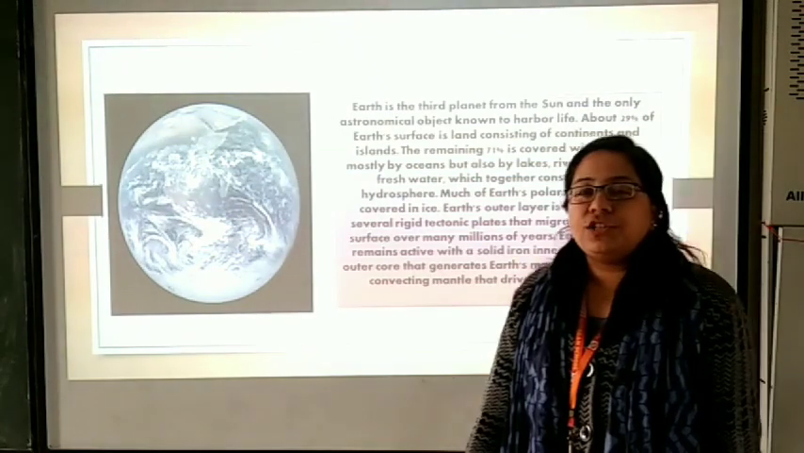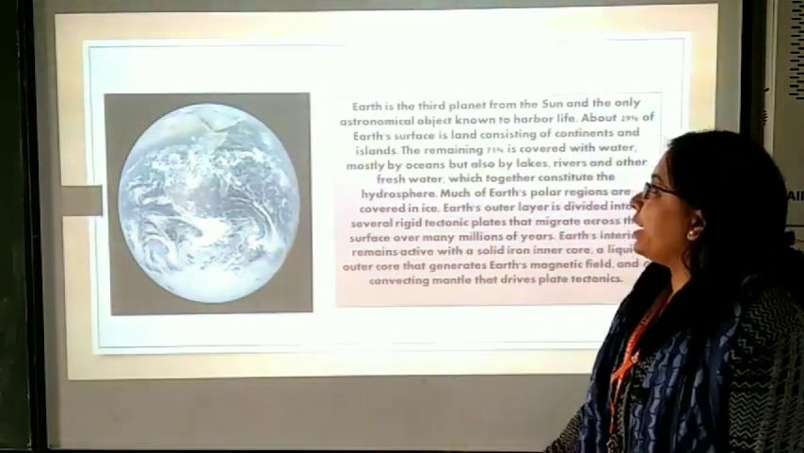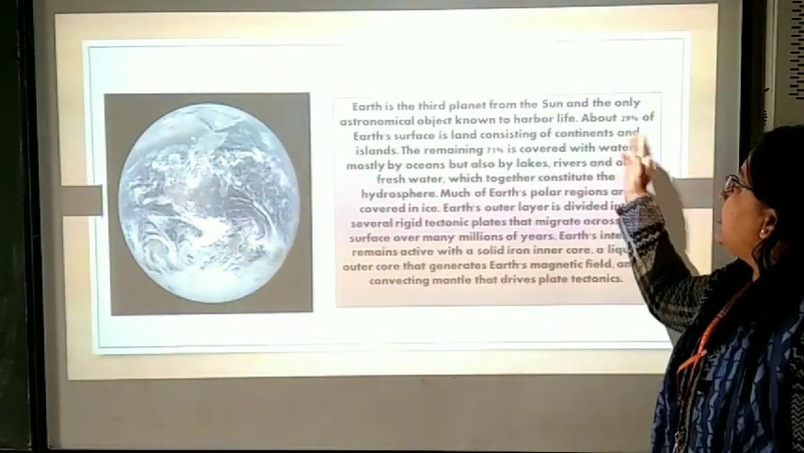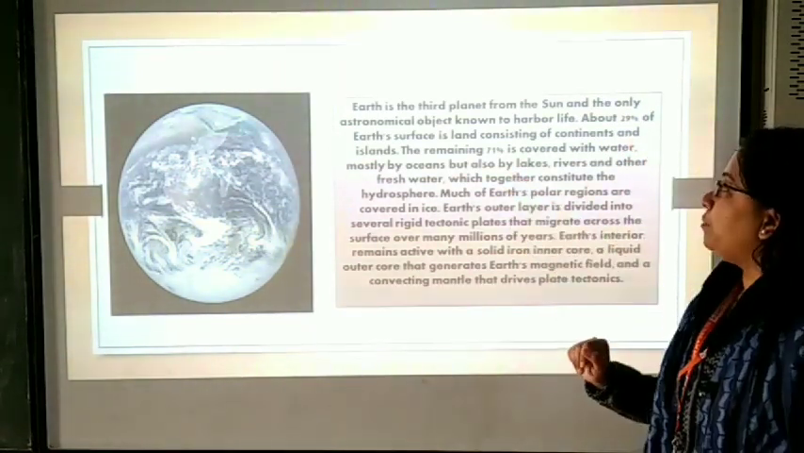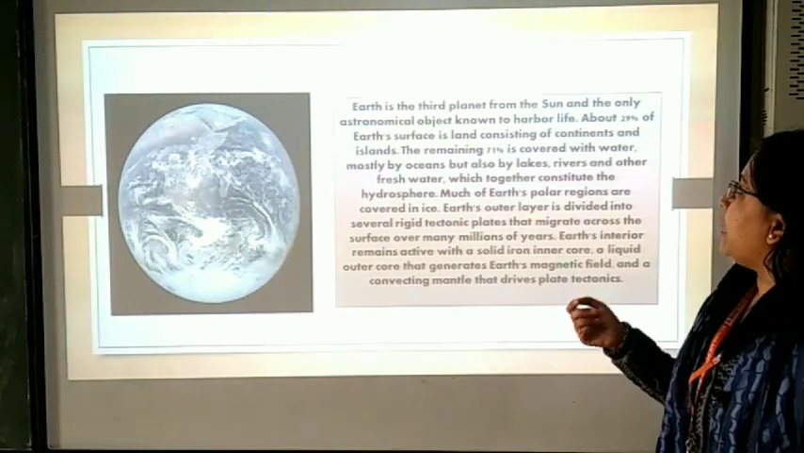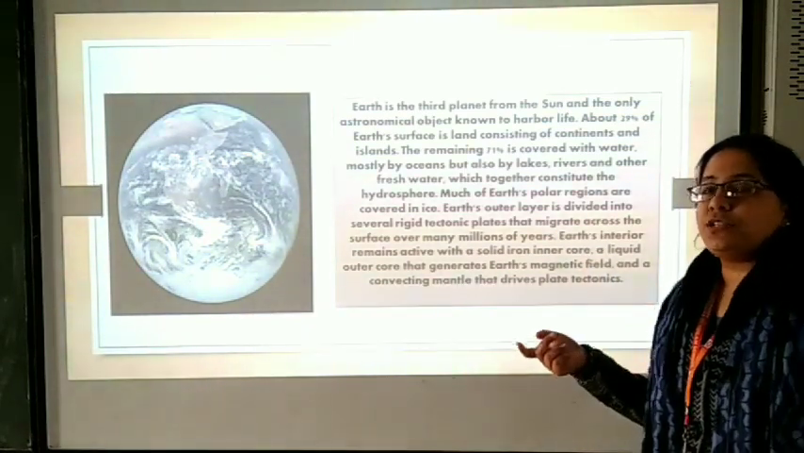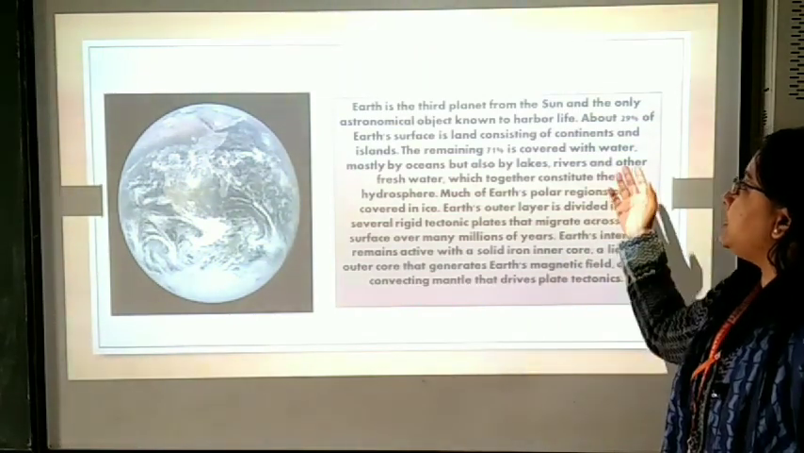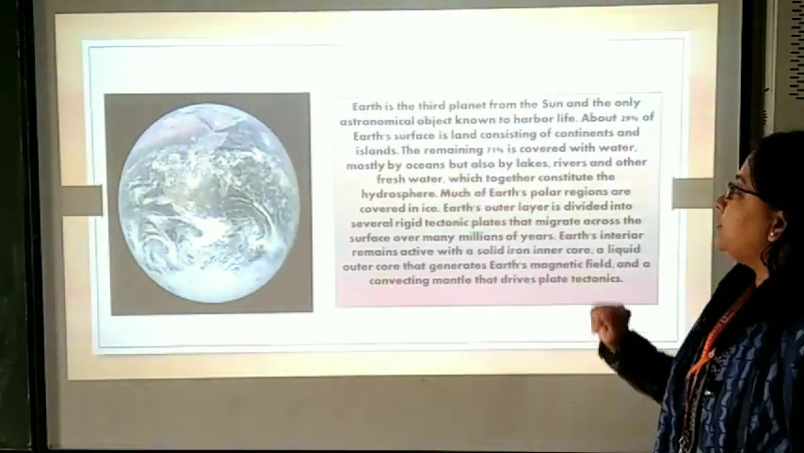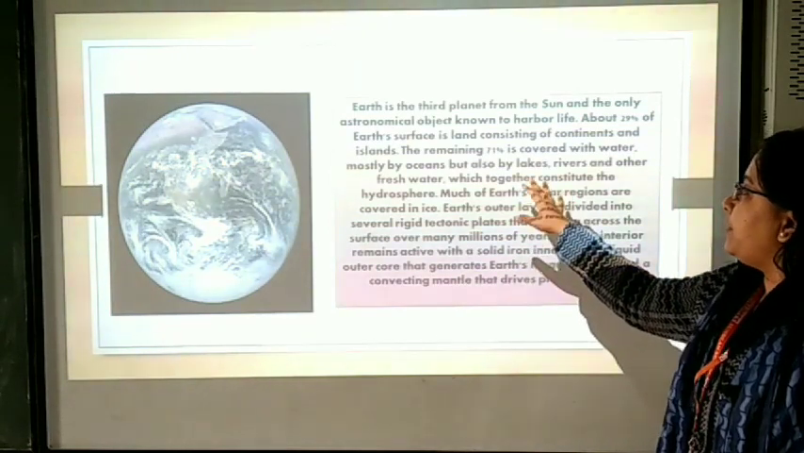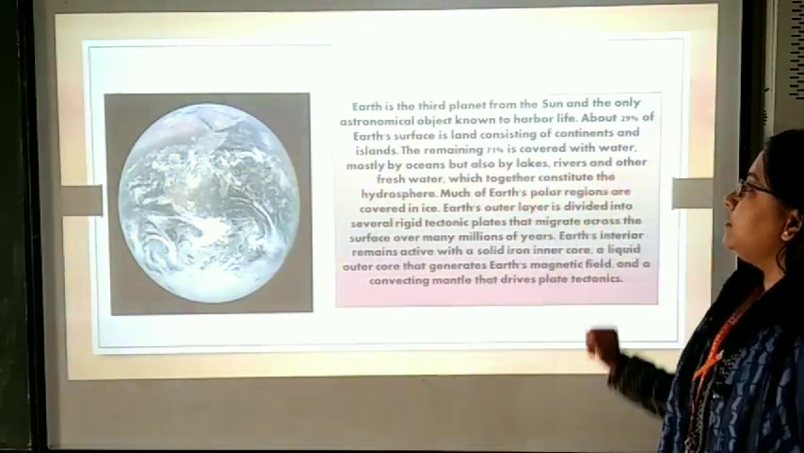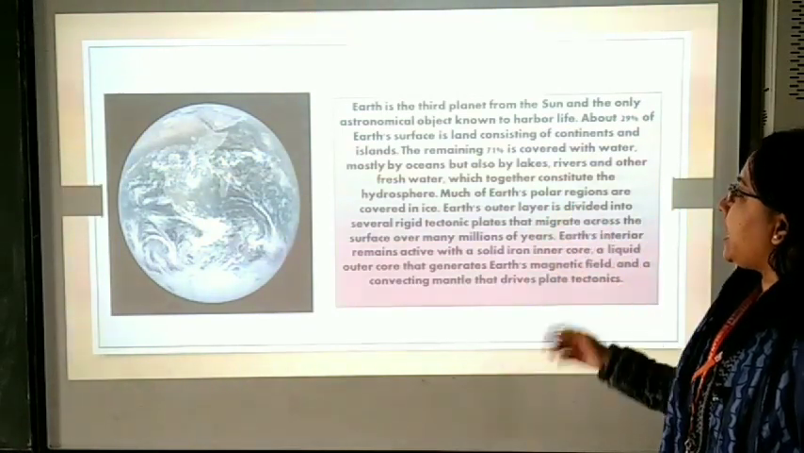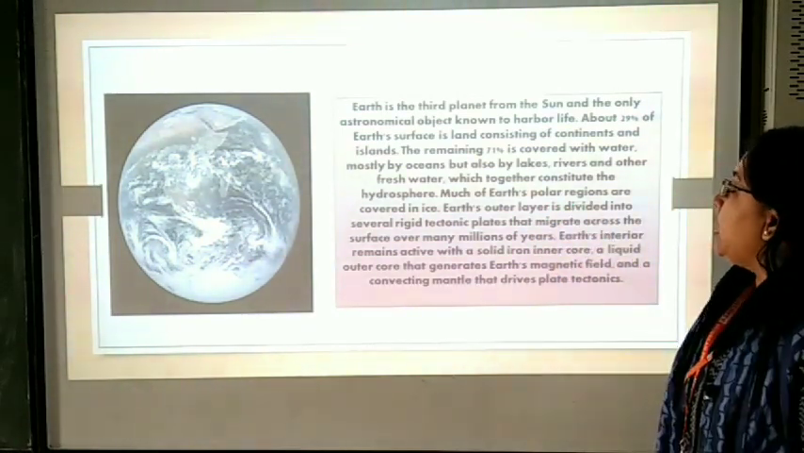So you can see here, children, our beautiful Earth. Earth is the third planet of our solar system from the Sun, and it is the only astronomical object known as the harbor of life. About 29% of the Earth's surface is land, consisting of continents and islands. So the remaining 71% is covered with water, mostly by oceans, but also by lakes, rivers and other fresh water bodies, which